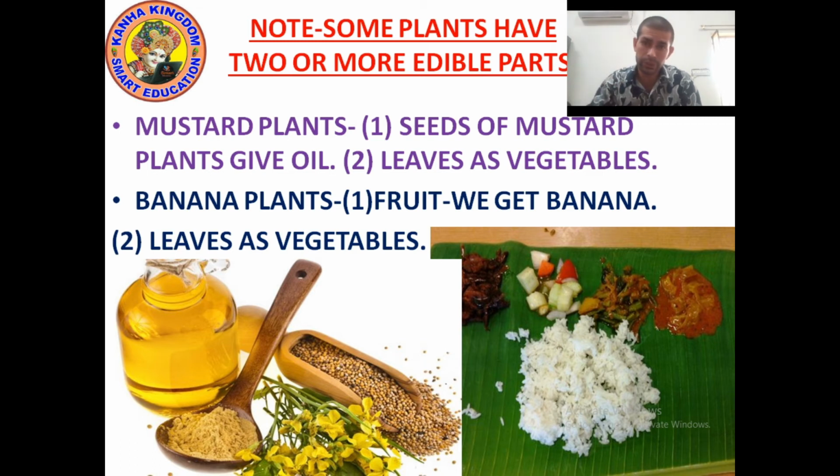As you can see in the picture, banana leaves with rice and different vegetables. So we get two edible parts from banana plant, fruit and leaves.